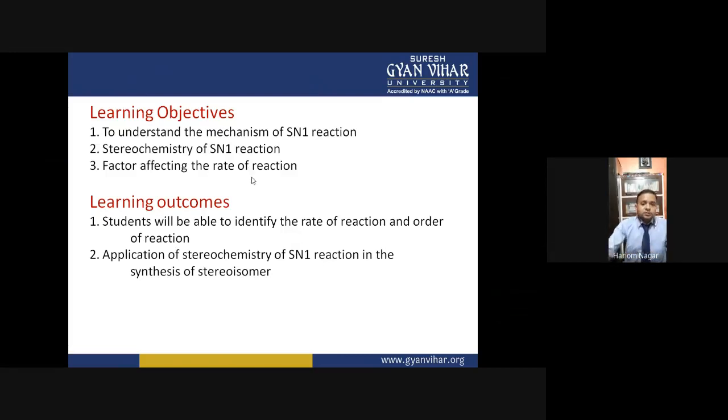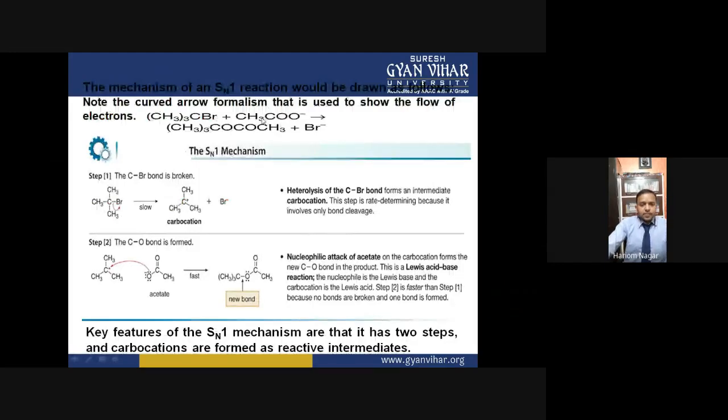In continuation, to understand the SN1 mechanism, I am taking the example of the reaction of a tertiary bromide with acetate. Here the tertiary bromide is the substrate molecule while acetate is the nucleophile. By this reaction, the bromine is substituted in the form of bromide by the acetate ion, and there is formation of an ester plus Br minus, bromide.